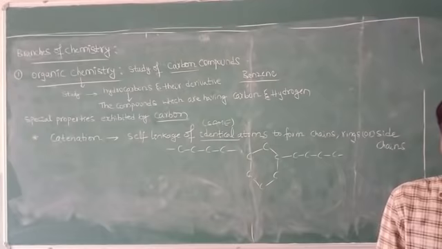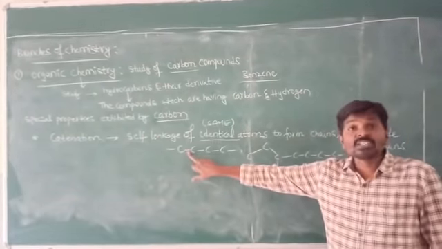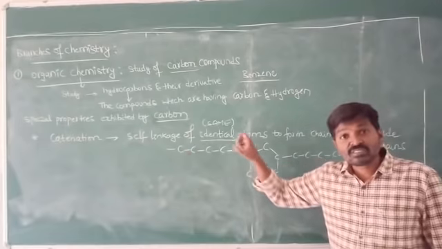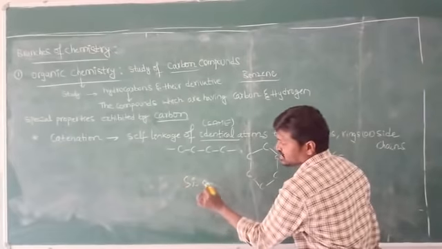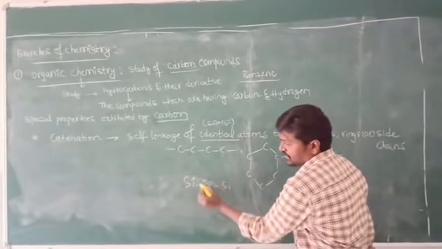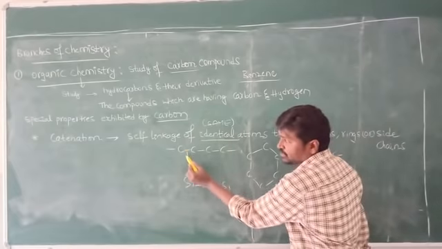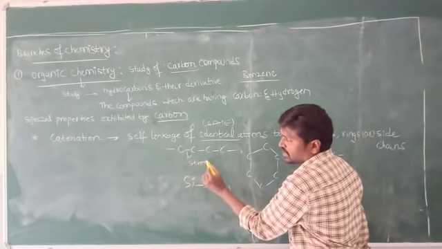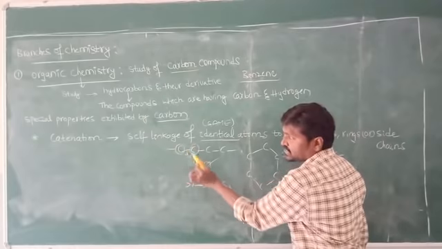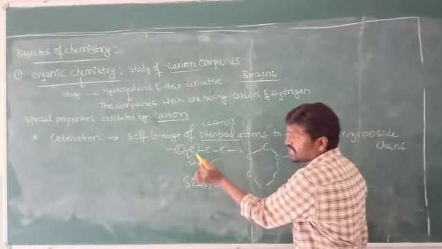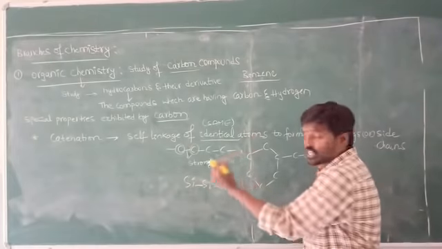Due to its smaller size, whatever bonds are formed between the atoms are very strong. Such strong bonds are not observed if we take silicon. Even silicon forms bonds like this, but if we compare the strength of this bond with this one, this bond is very strong. Why? Because the elements involved in this chain are very small in size. Due to that reason, we observe the formation of a strong bond.